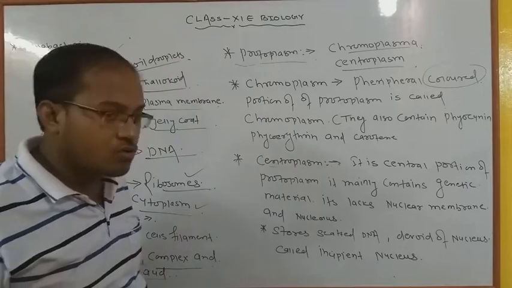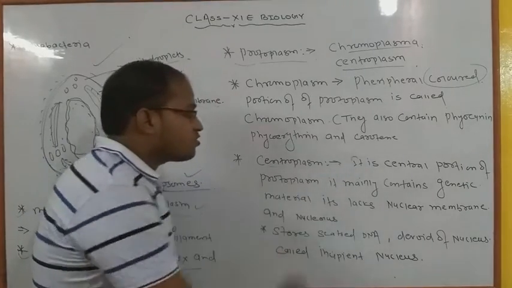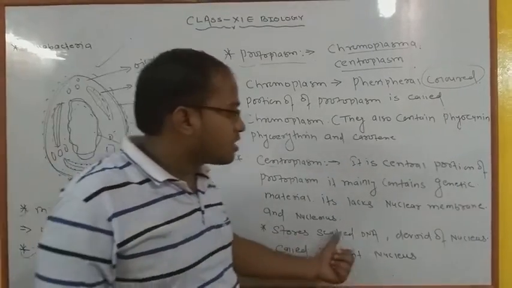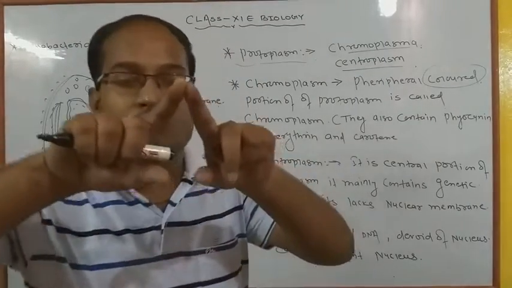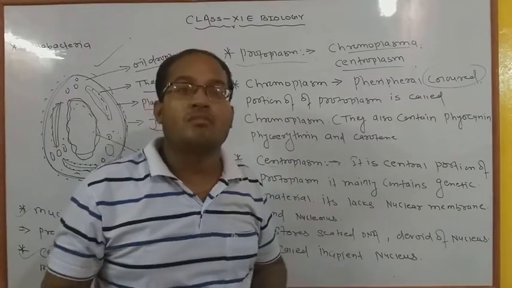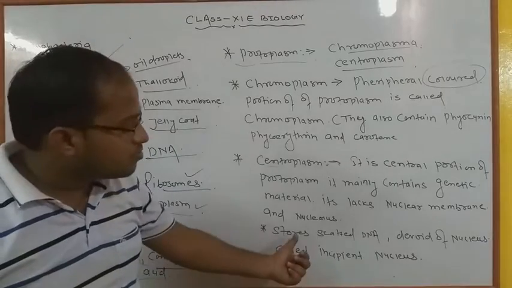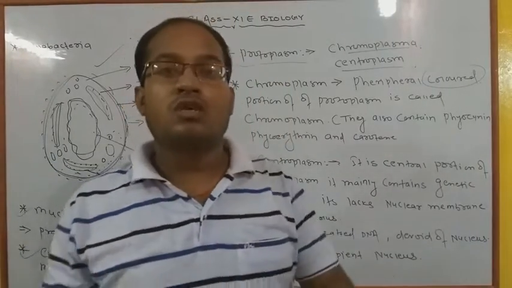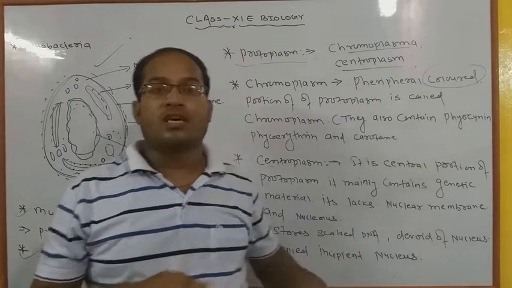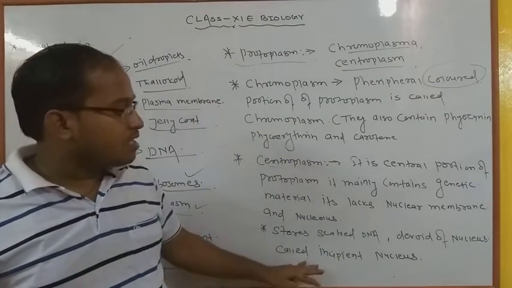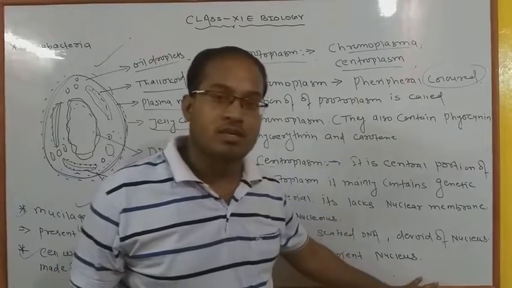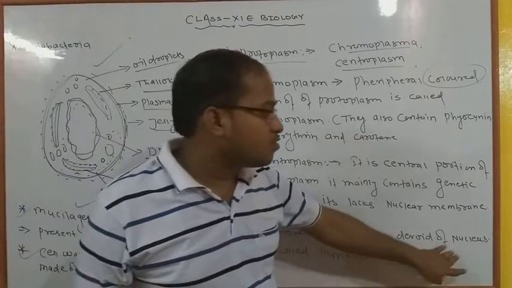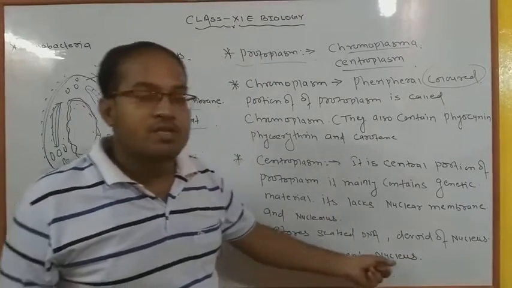Now we have to go through the most detailed parts. Centroplasm is able to store scattered DNA. Scattered DNA means the parts of DNA that are scattered, spread out, are stored by it. And it is devoid of a nucleus. Devoid of means a fully formed nucleus is not present. In that case there is an incipient nucleus. Devoid of nucleus means an incipient nucleus is found in them.